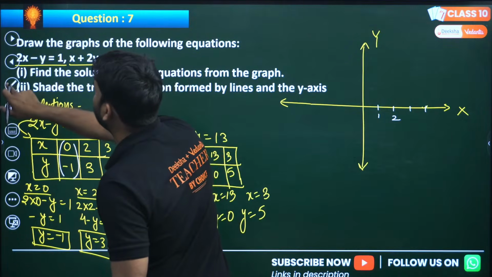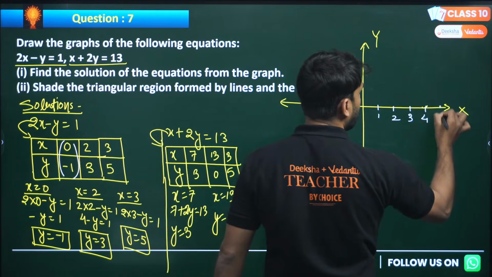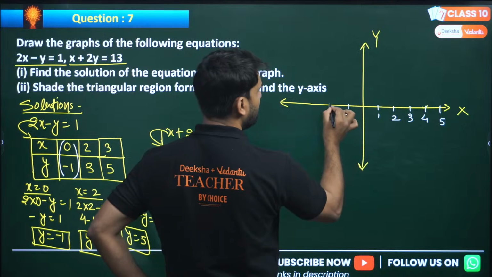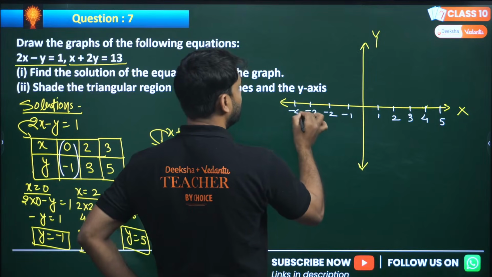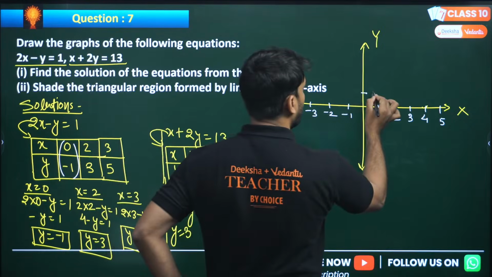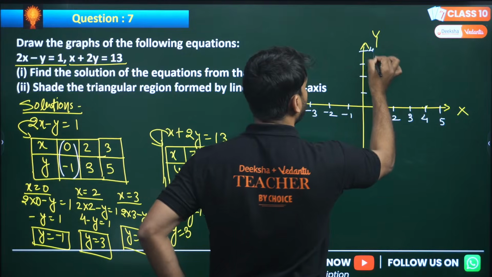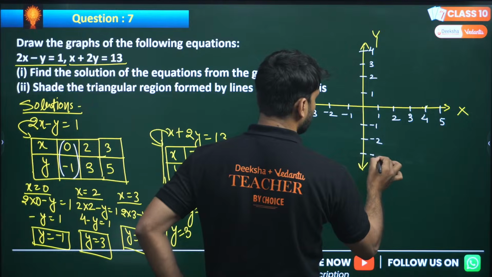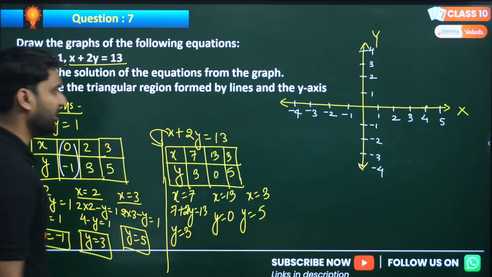The graph should be very neat and clean. 1, 2, 3, 4, 5, and here negative: minus 1, minus 2, minus 3, minus 4, and so on. The numbers continue the same way.